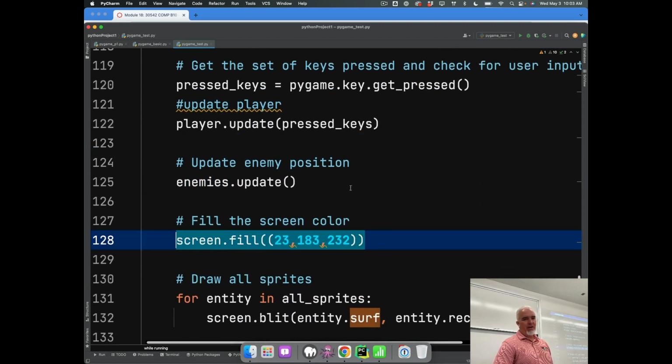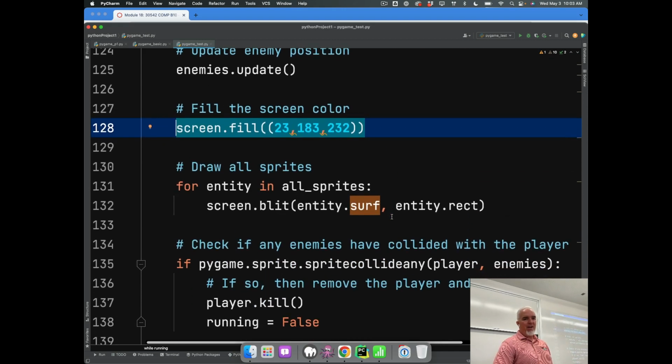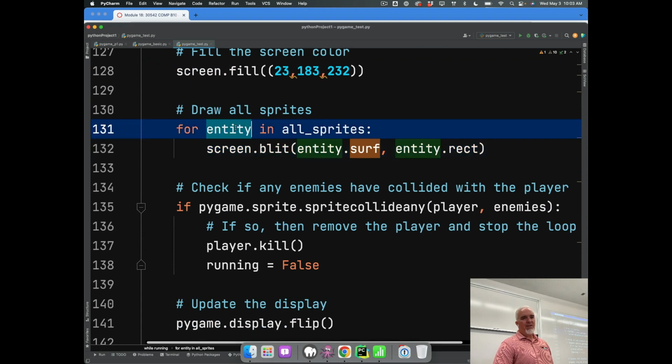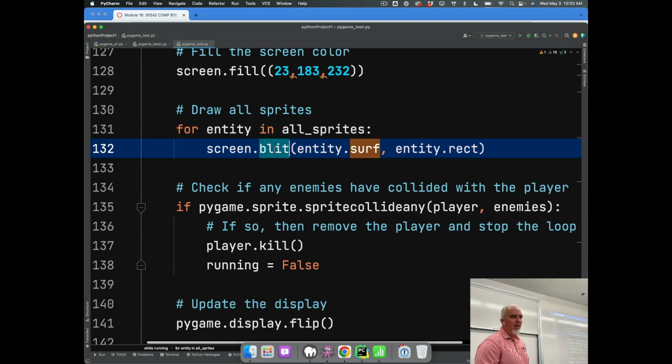And then we fill the screen. And the final thing that we have to do is for each entity in all sprites, Blit is a function in Pygame that actually draws the stuff on the screen. Until now, none of those sprites have been drawn on the screen. They exist somewhere in the game, in the memory of the game. Blit is what puts them on the screen in the appropriate place. And this happens every time.